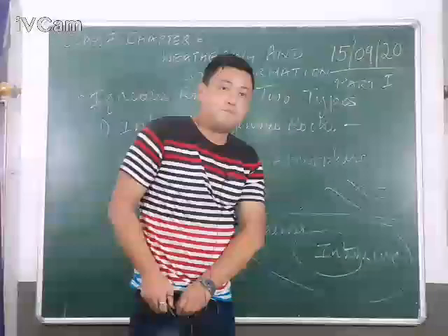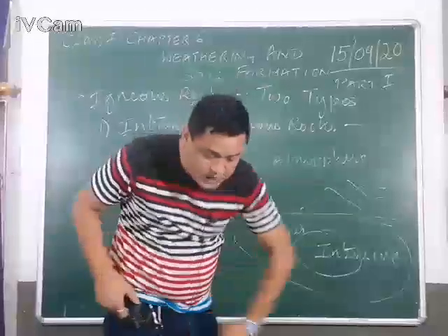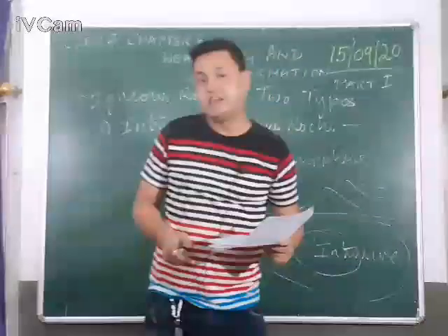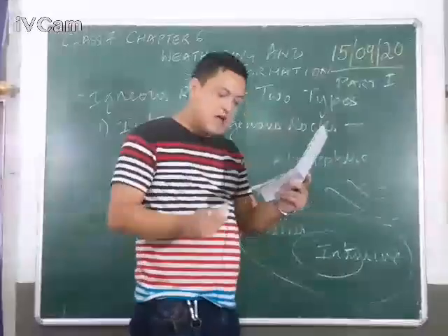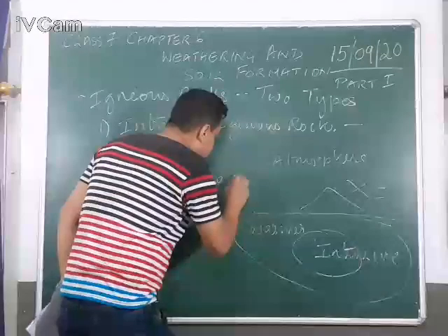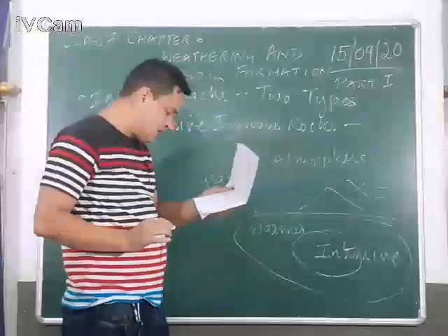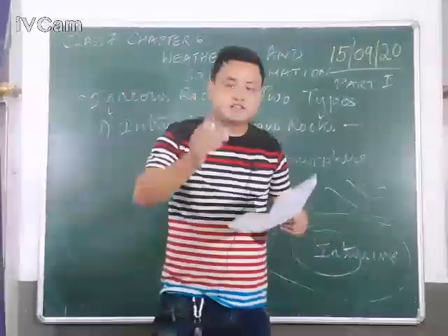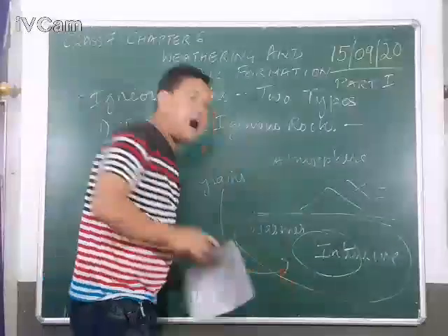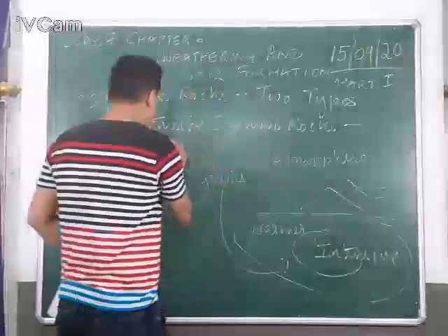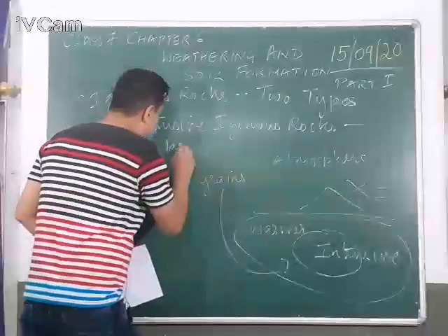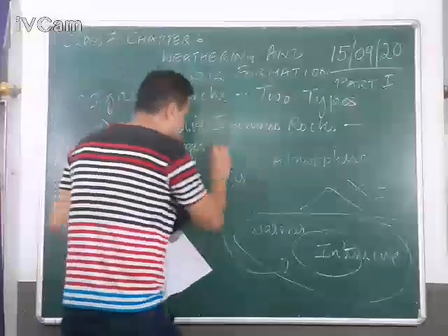Rocks are formed from minerals. And these minerals are basically what? Inorganic substances which lack the properties of living organisms. Therefore, the mineral grains. Now, whenever we are talking about grains, they are fragments of rocks that are formed and are larger in size. So, the grains which are formed inside the earth are larger in size. So, intrusive rocks are basically formed inside the earth. And these grains are larger in size.